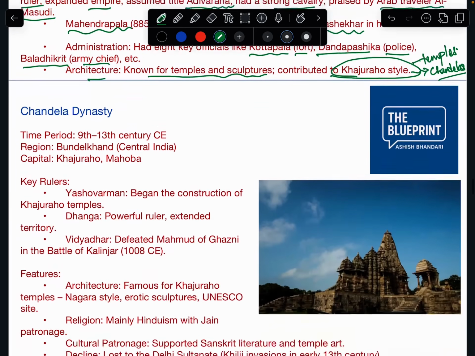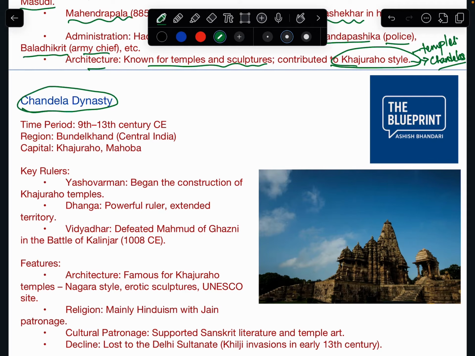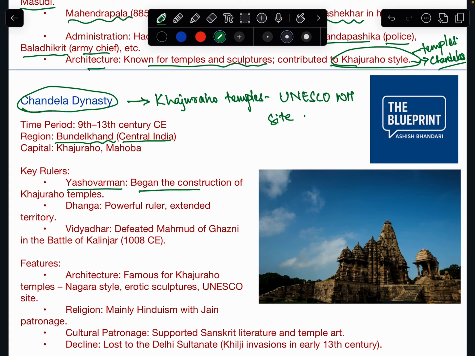Architecture was known for temples and sculptures, contributing to the Khajuraho style of temples. Khajuraho temples were mostly built by the Chandelas, but the Pratiharas also contributed. Next, we move on to the Chandela dynasty, in today's region of Bundelkhand or central India. They are most famous for the Khajuraho style of temples. The Khajuraho group of temples is inscribed as a UNESCO World Heritage Site. You have to remember this. Yasovarman was the first key ruler who began the construction of Khajuraho temples.